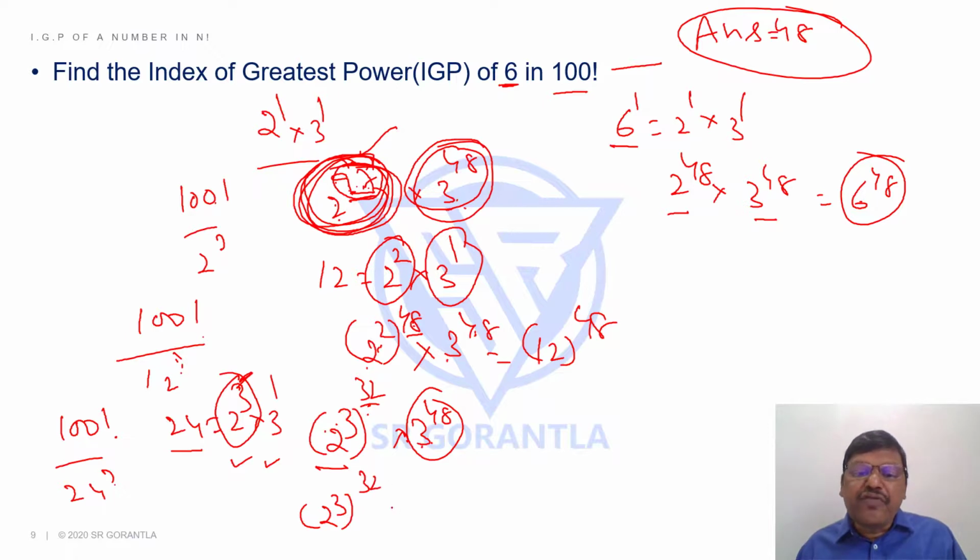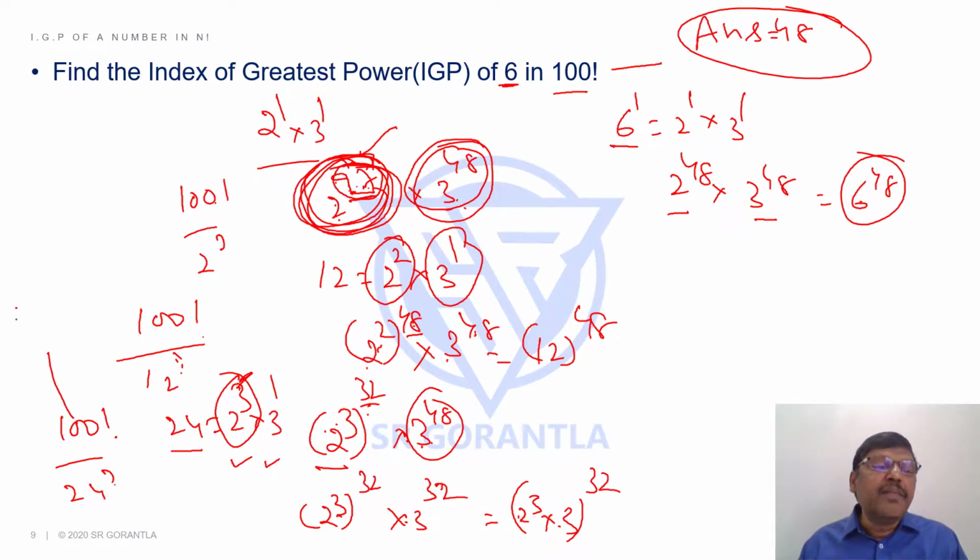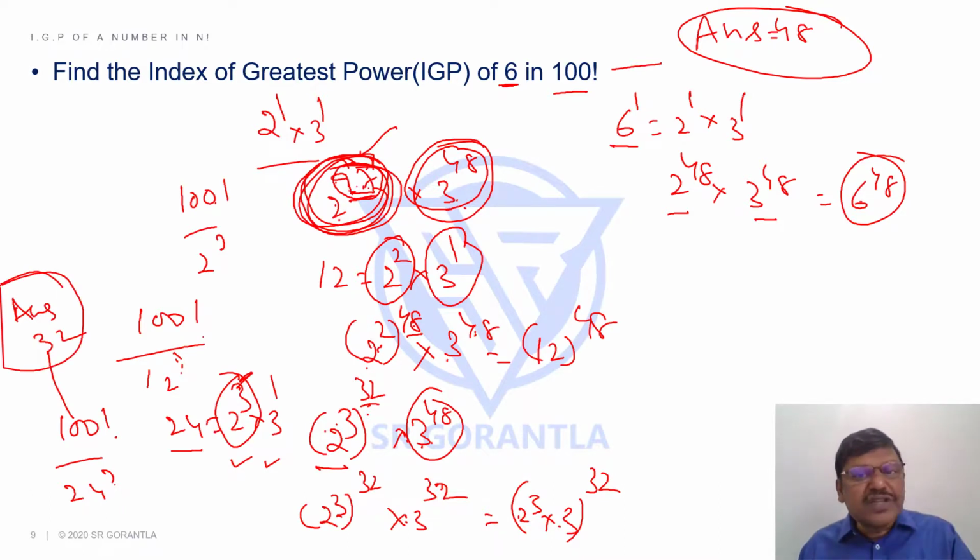Out of this 3 power 48, if I take 3 power 32, I can say the total is 2 cube into 3 whole power 32. In other words, I can get 24 power 32. So what is the highest power of 24? My answer will not be 48, it will be 32. Like this, you get questions, students. He will not simply ask you to find the power of 2 or power of 3 or power of 5. Like this, he will ask you big numbers.